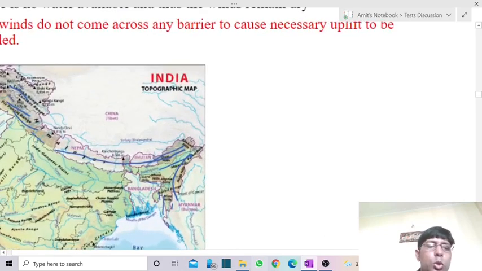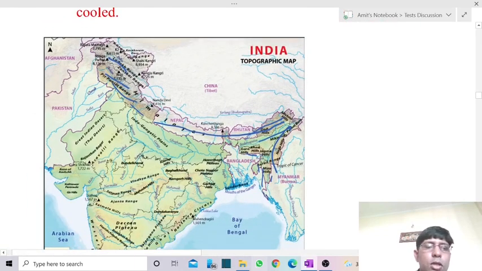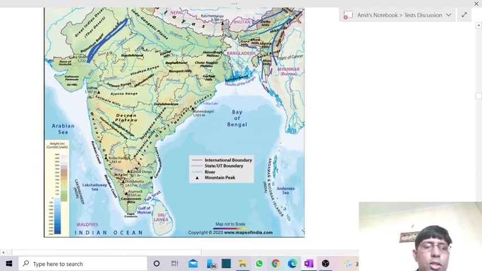But if you go to the case of Rajasthan or this area, there we don't have any mechanical barrier, any natural barrier. Even though we have hills over here, these hills are not acting as a barrier, of course, but running parallel to the monsoon winds.